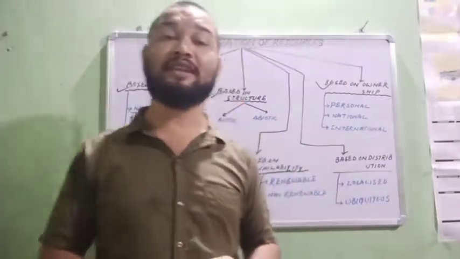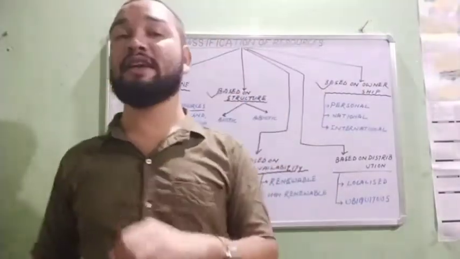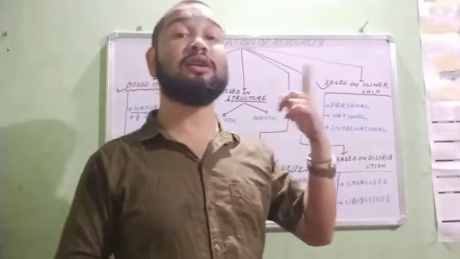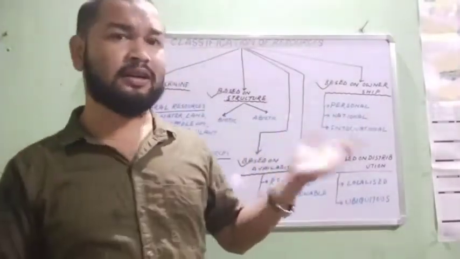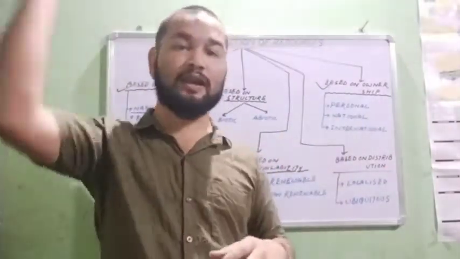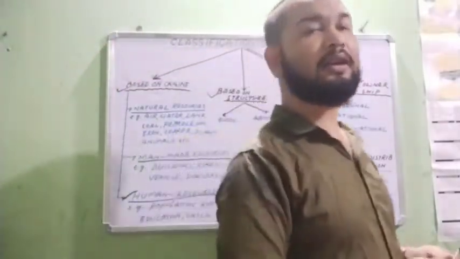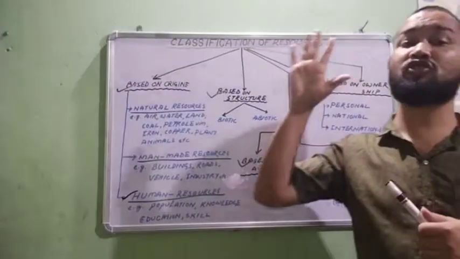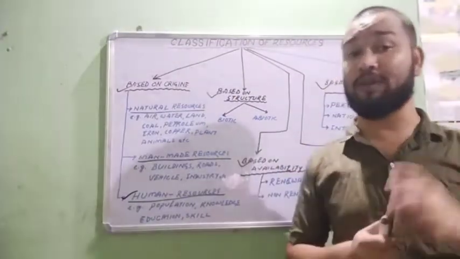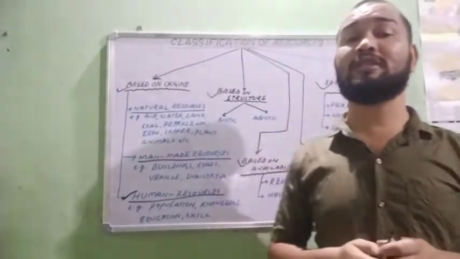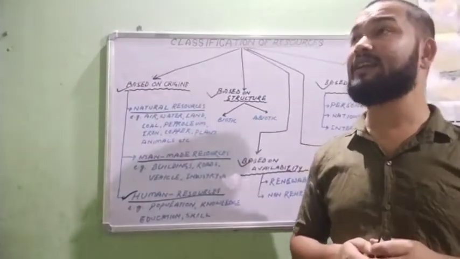You cannot say the Indian Ocean, because its name indicates Indian, that it is India's. No, it's not like that. It is international property. Like atmosphere or air. The atmospheric layer is an international property. We cannot stop anyone from using atmospheric gases. We cannot stop anyone. So these are all international resources.